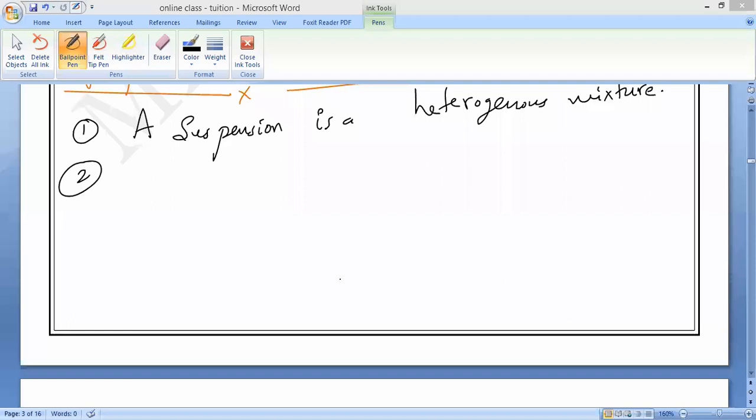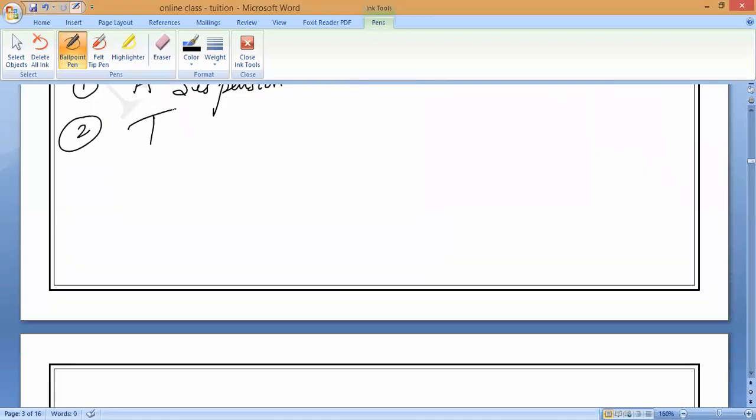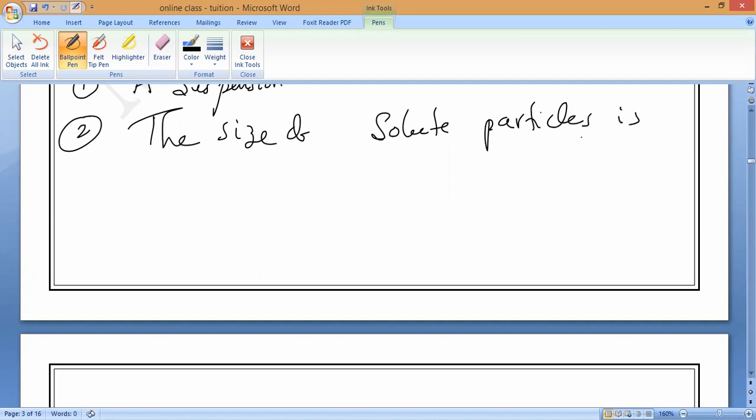The size of solute particles is quite larger in size. How much is it?